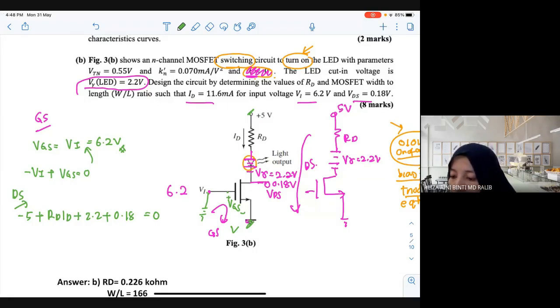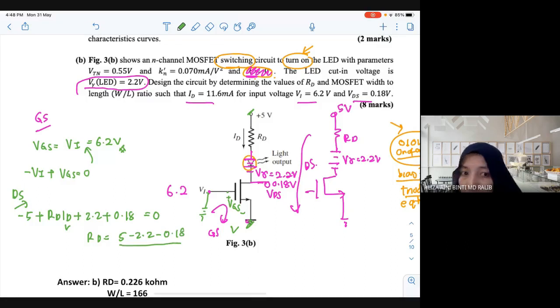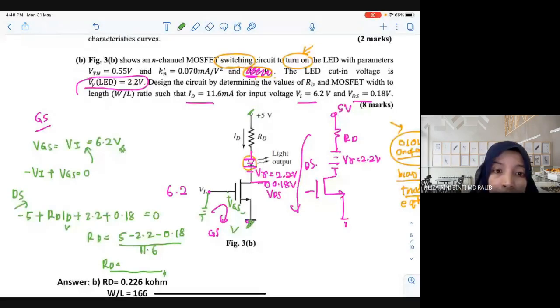Okay, now let's see. ID is given, 11.6, right? So you can get, let me check the solution. Yes. So you can calculate your RD equal to 5 minus 2.2 minus 0.18, divided by 11.6. Can you get the same answer like below? Anybody can calculate? Yes, okay.